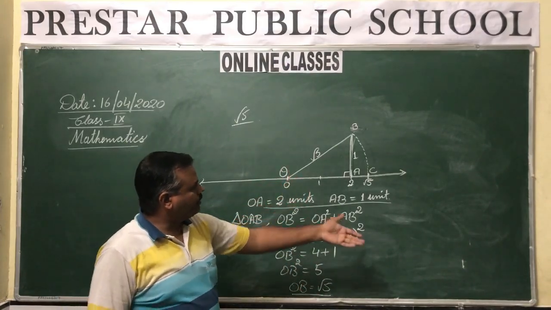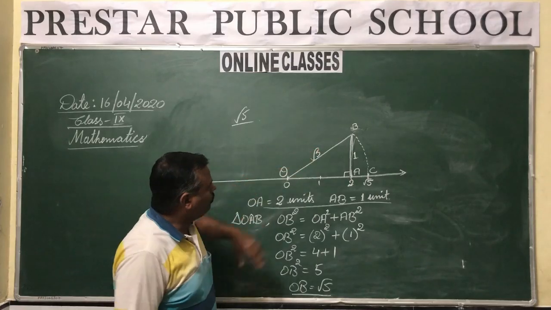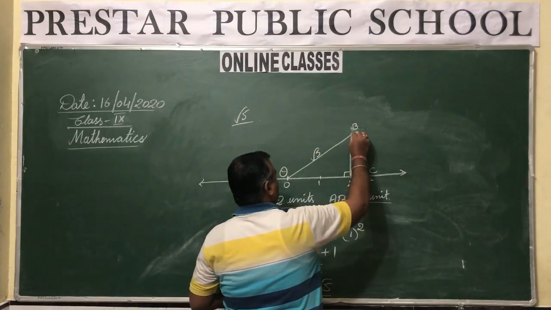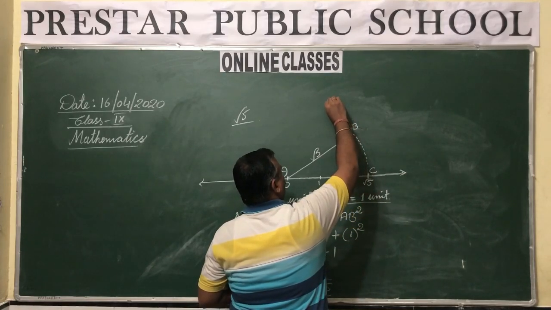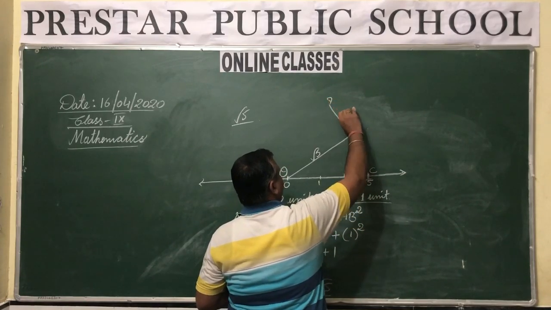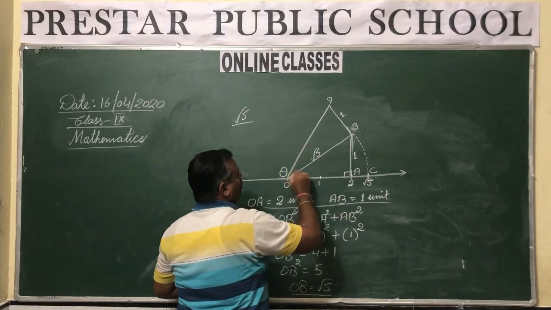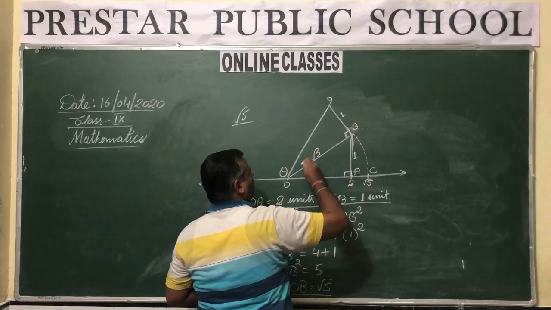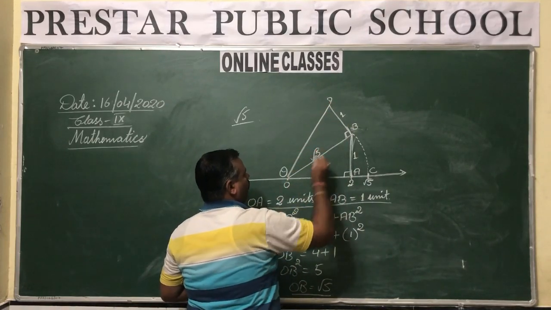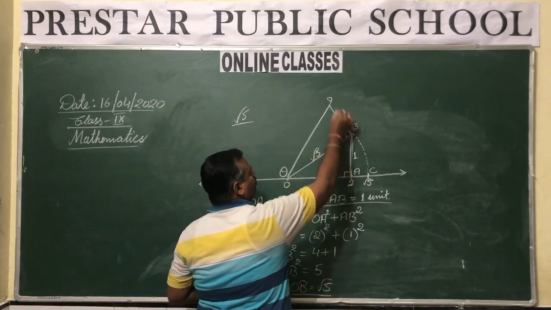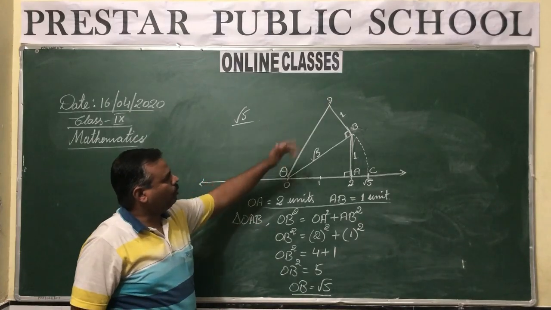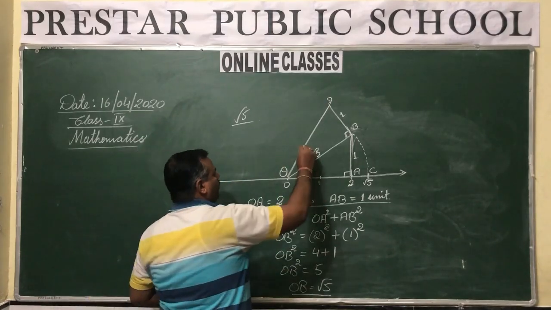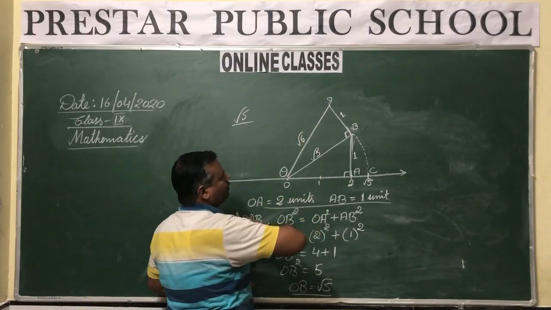If suppose under root 6 is to be done, then what you will do? You will take a perpendicular on OB of 1 unit, join OD, you will again form a right angle triangle where OB is under root 5, BD is 1. Using the Pythagoras theorem, calculate OD. When you calculate it, you will get it as under root 6.